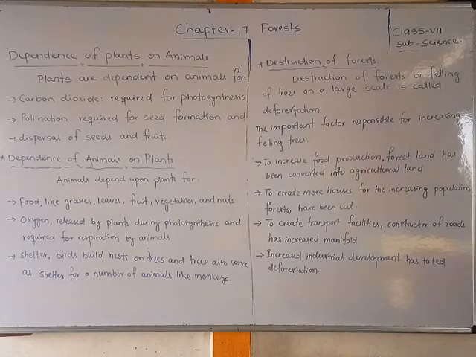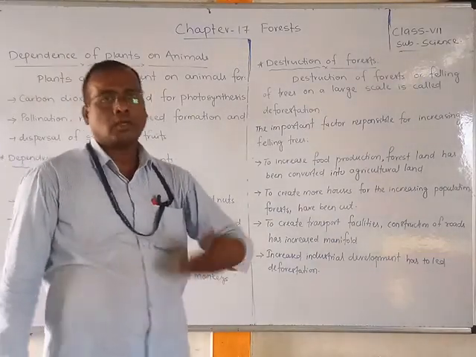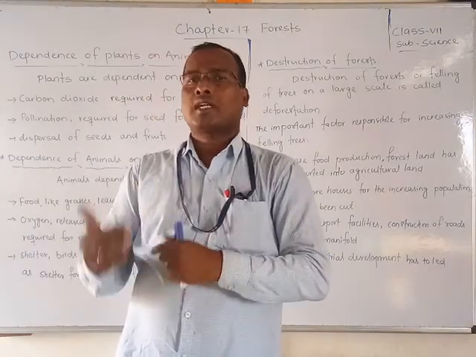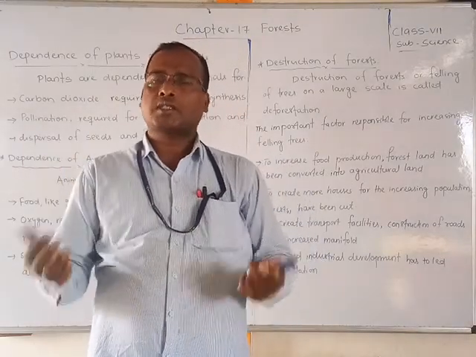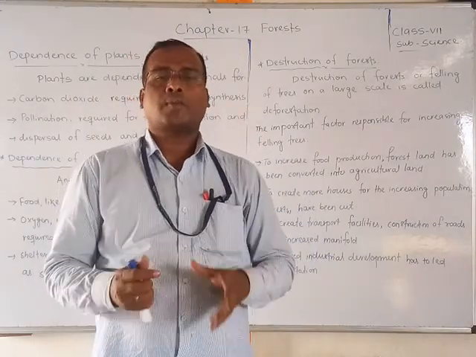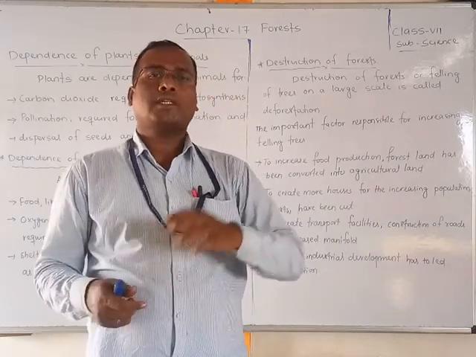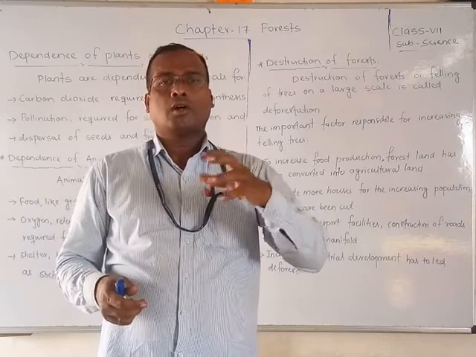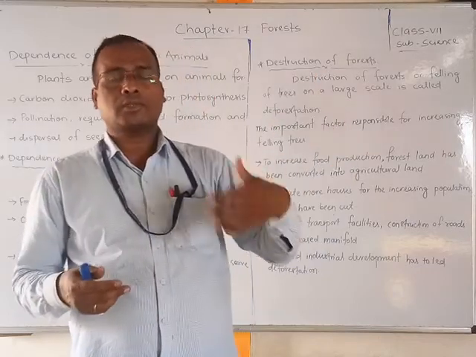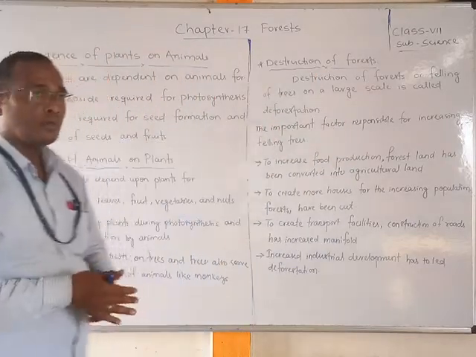These are all the ways plants depend upon animals. If there were no transfer or dispersal of seeds, the plant would develop only in one place and we could not get it in other places. Only by animals is it possible to see plants in other places on this planet.